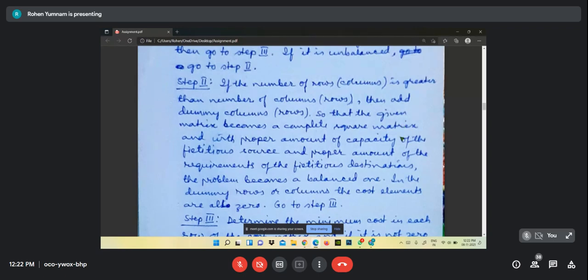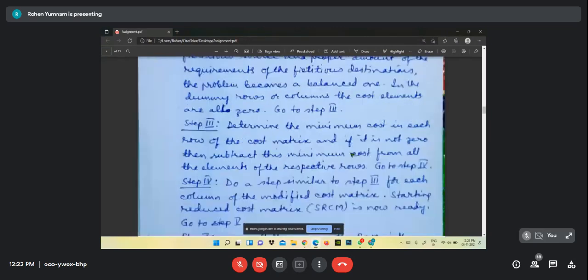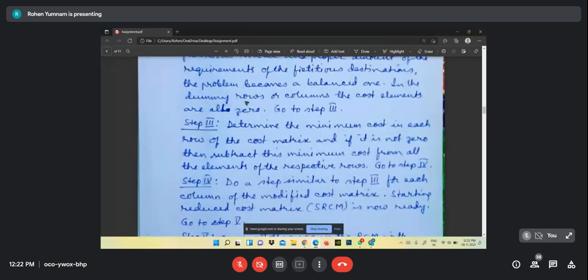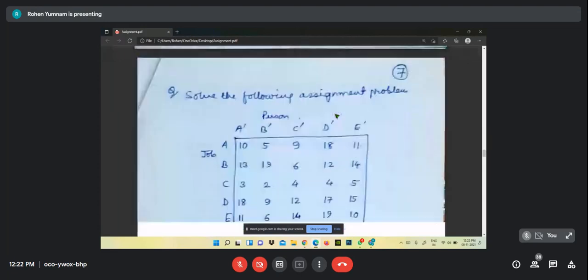Now we have to make it a square matrix, and with proper capacity of the fictitious source and proper requirements of the fictitious destinations, the problem becomes a balanced one. In the dummy row or column, the cost elements are all 0. Go to step 3. I will come to this problem and explain it to you.